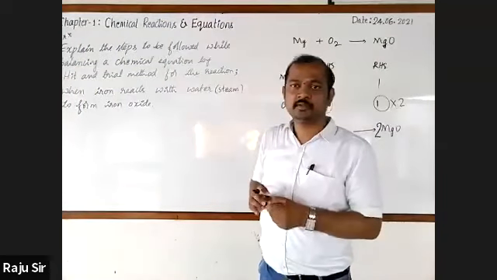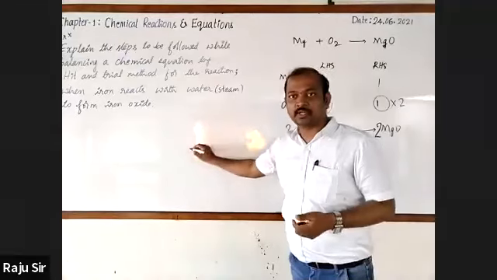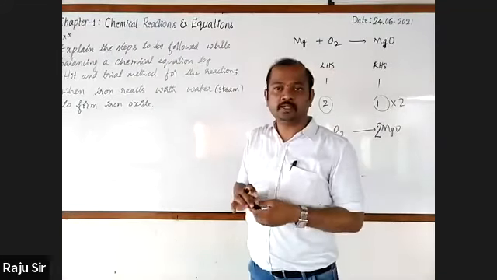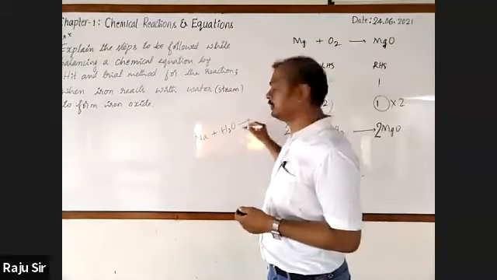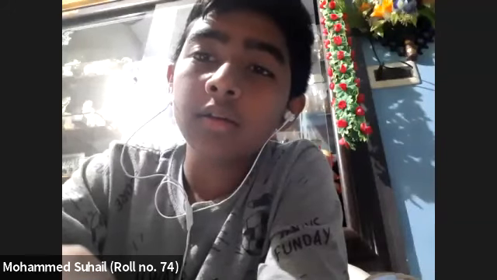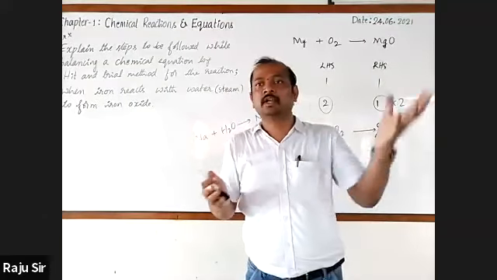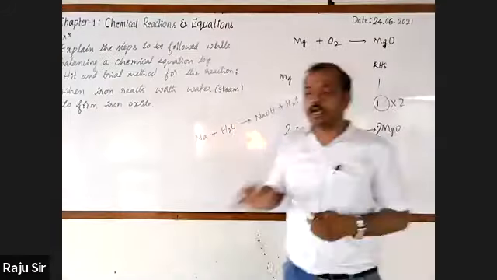Then tell me. Hydrogen. You have studied about reaction of metal with water. If I take sodium reacting with water, it forms sodium hydroxide with the liberation of hydrogen gas. When a metal reacts with water, it produces its respective hydroxide base with the liberation of hydrogen gas.